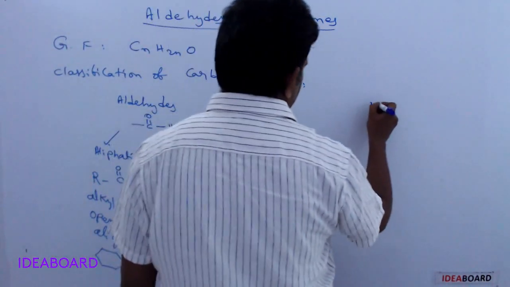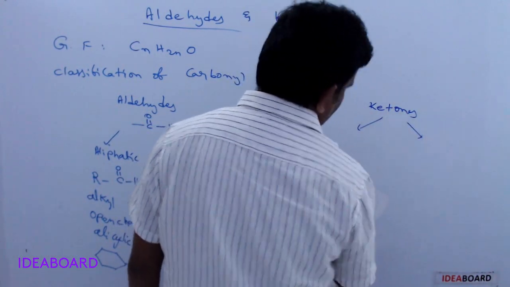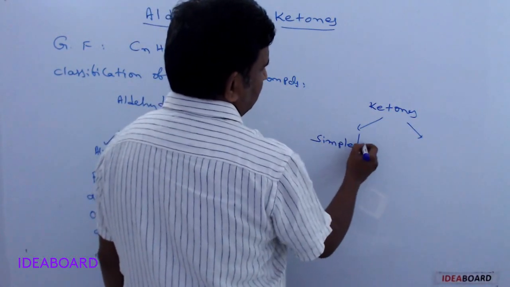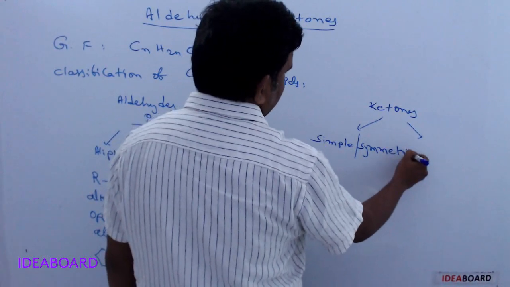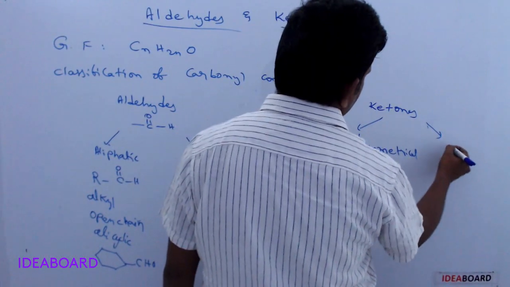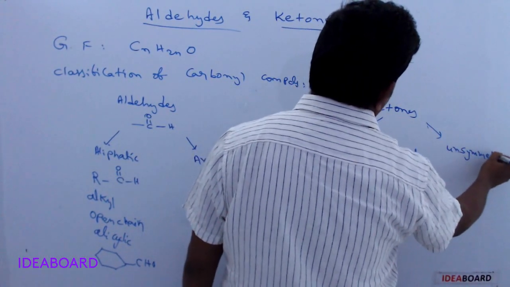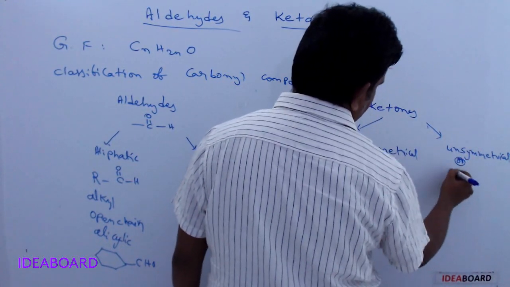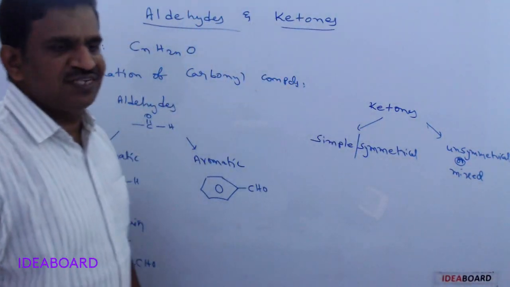Next is ketones. Ketones again have two types. One is called simple ketones, also known as symmetrical ketones. The second is called unsymmetrical ketones, also known as mixed ketones.